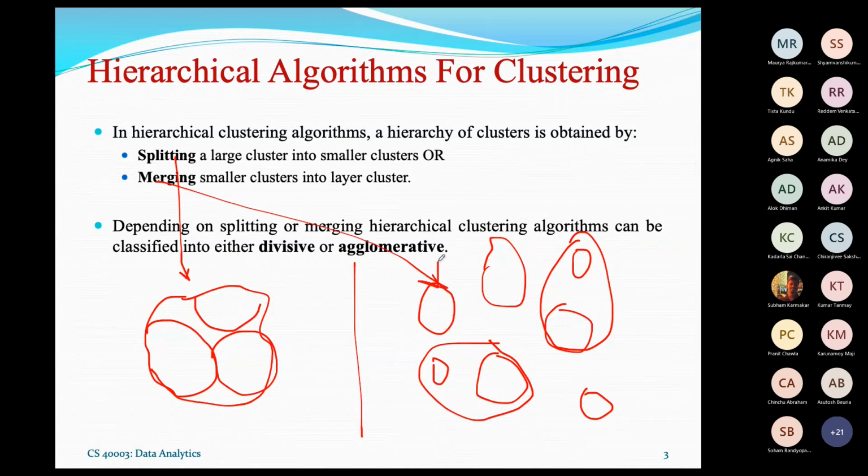So these two concepts are hierarchical, and splitting is called divisive clustering, and merging two smaller clusters into a larger one is called agglomerative clustering. So this is agglomerative, and this one is the divisive concept.